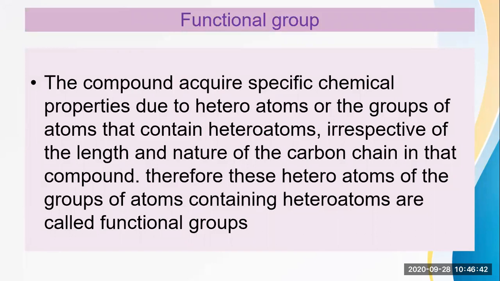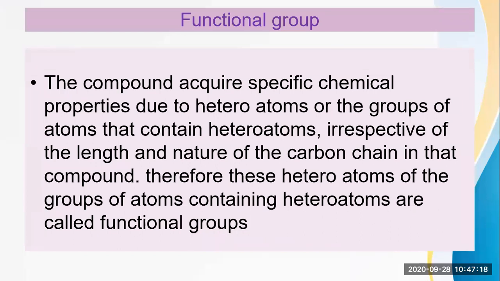So this indicates that the property of the compound does not depend upon the length and the nature of the carbon chain, but it depends upon the heteroatom which is attached to that particular compound. So it is known as the functional group. Till now you have learned about the hydrocarbon compounds formed by the combination of the elements carbon and hydrogen. Many more types of carbon compounds are formed by the formation of bonds of carbon with other elements such as halogens, oxygen, nitrogen and sulfur.